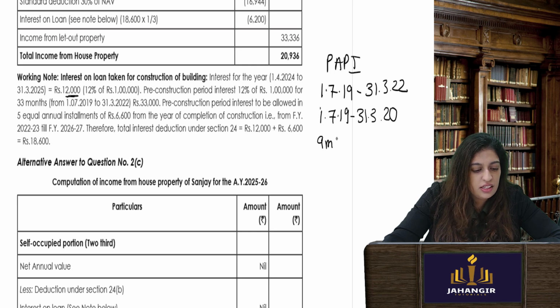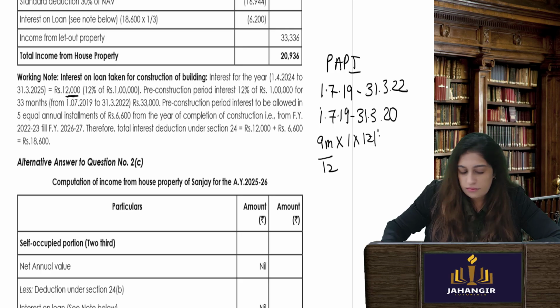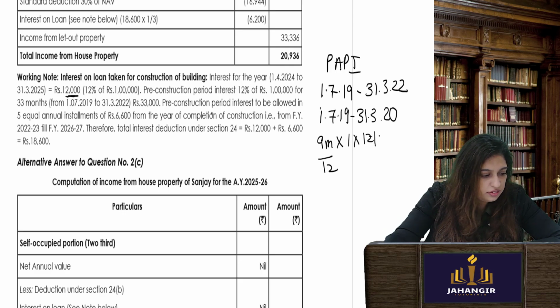So for this year, I'll take 9 months interest, 9 by 12 into 1 lakh into 12%. So 9 divided by 12 gives me 9,000.